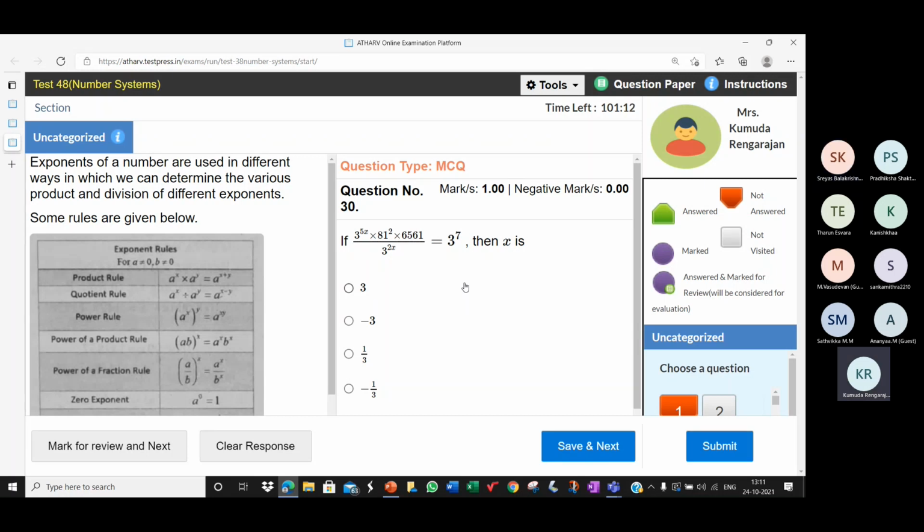So it is 3 power 8. So we have 3 to the power 5x into 3 to the power 8 into 3 power what is 6561? Work it. Since it's time, let me just tell you. So 3 raised to the power 8, 3 multiplied by itself 8 times.